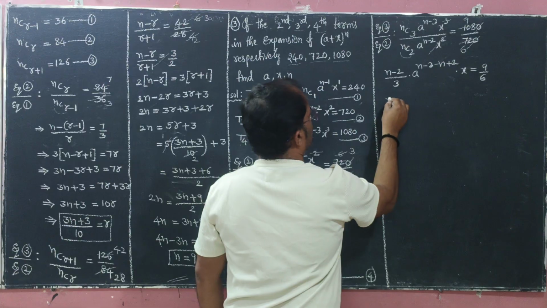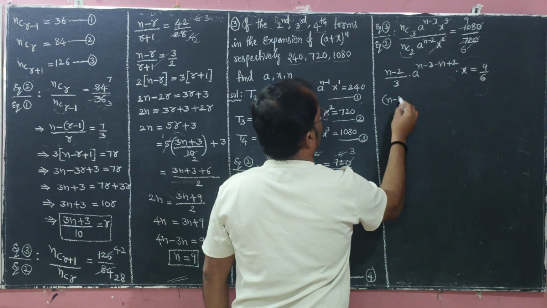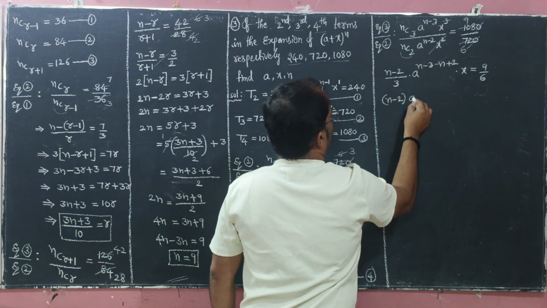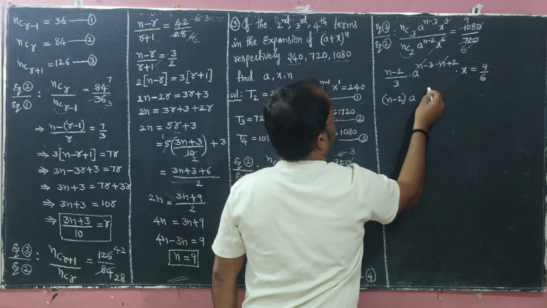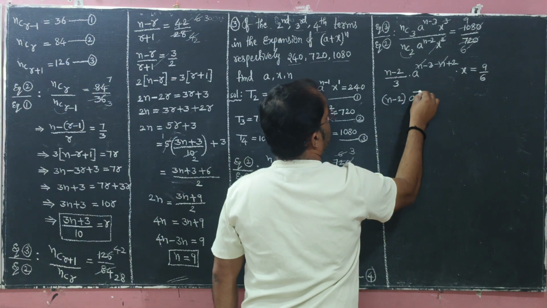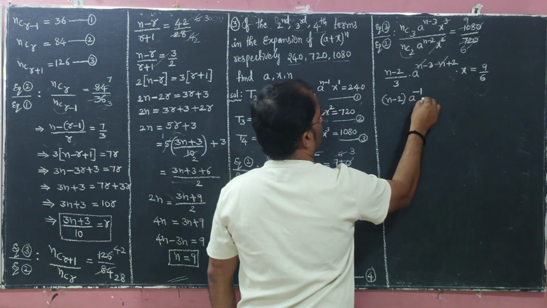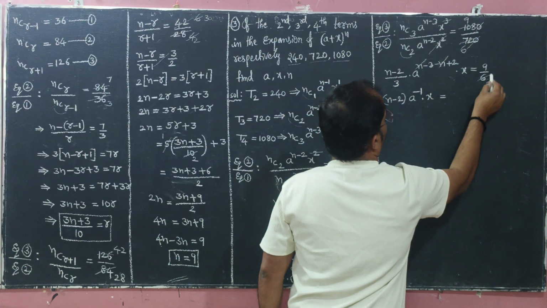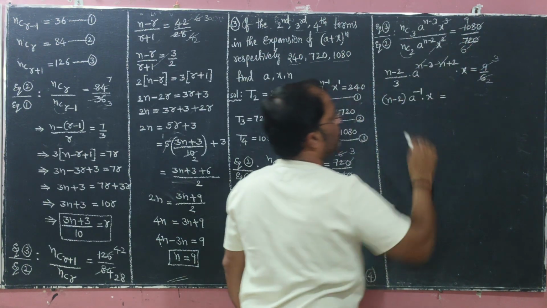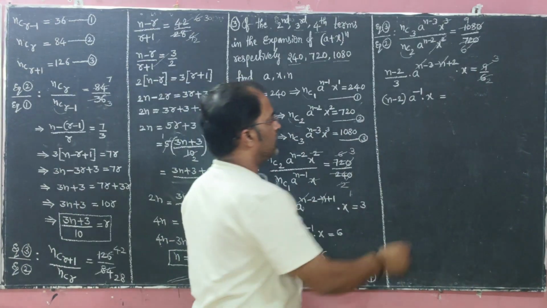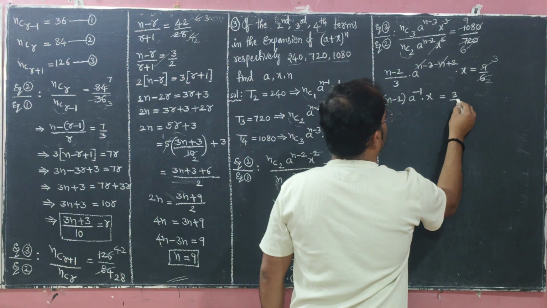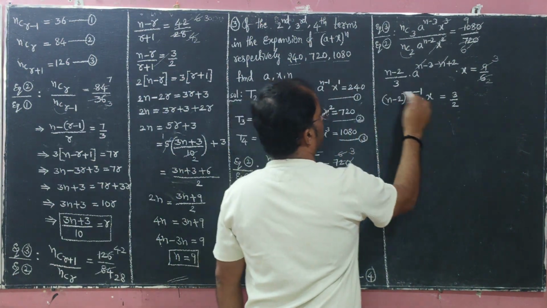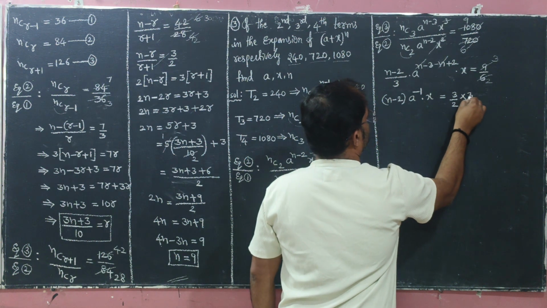So n minus 2, and a power: plus n minus n cancels, minus 3 plus 2 means minus 1, into x. Okay, so 3 into 2, 3 into 3 cancels in the table, 3 into 3 into 2. Okay, 3 by 2, and divide 3 becomes multiply into 3.